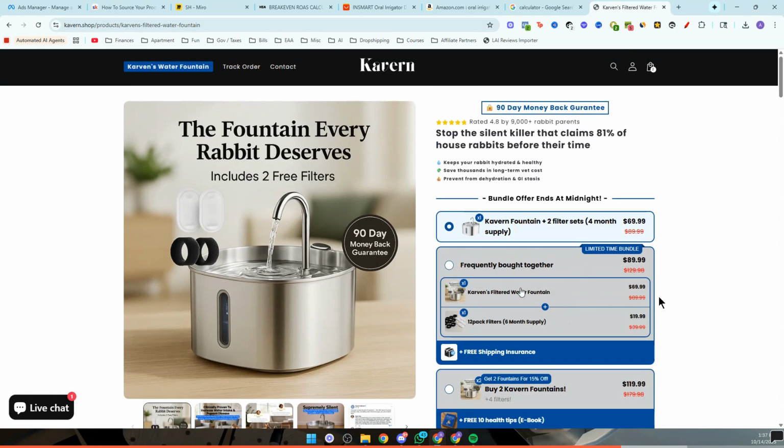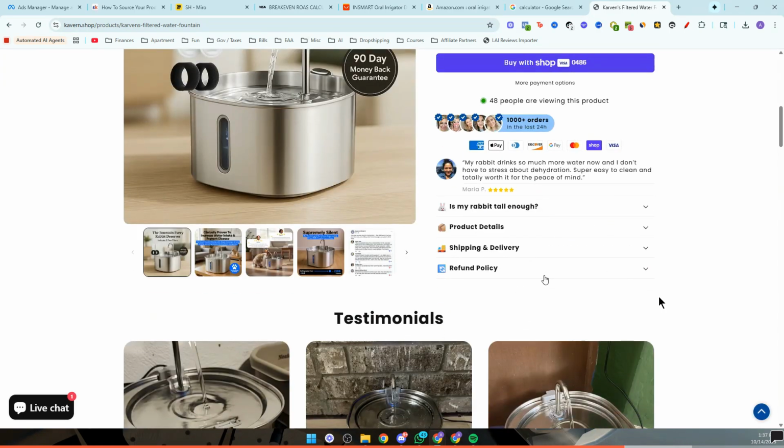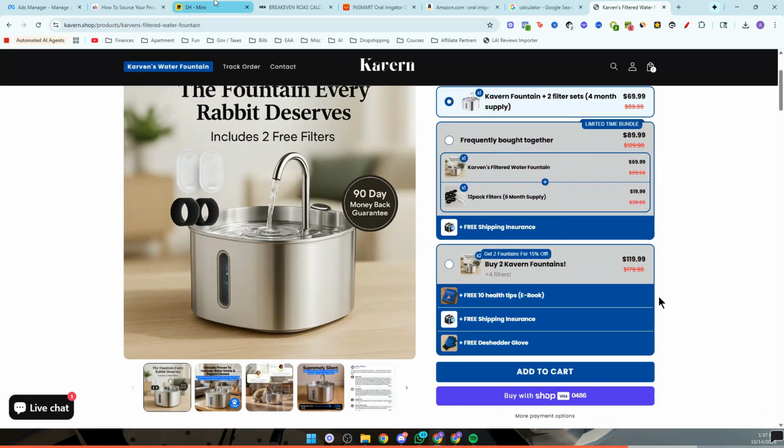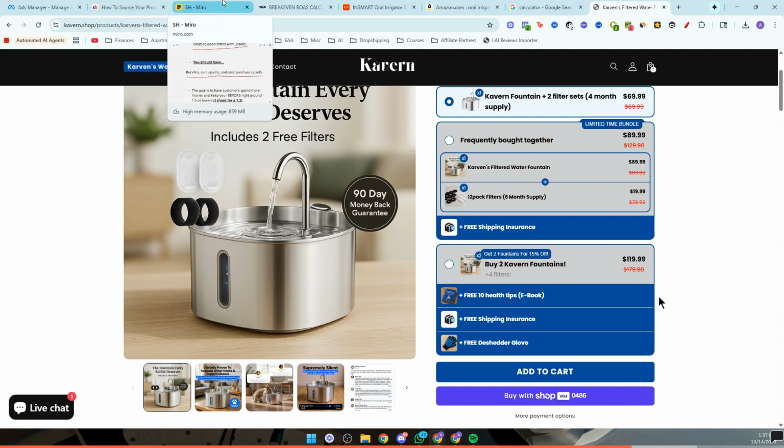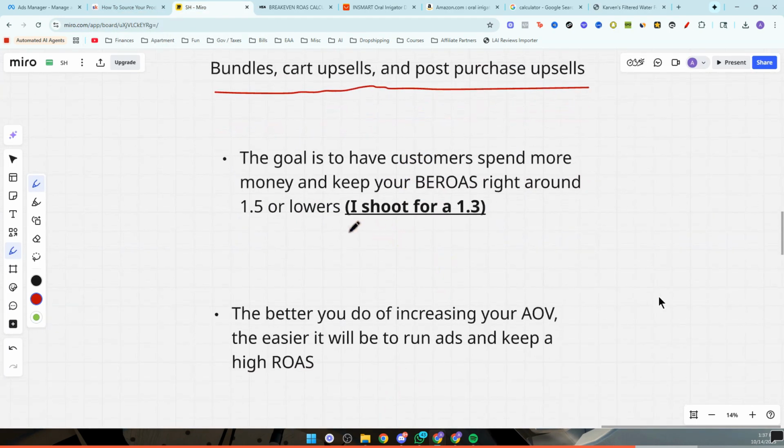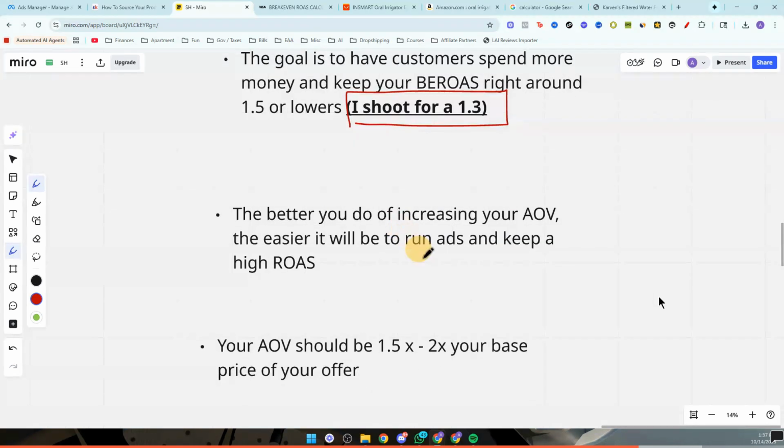If you want to save some money, get 50% off. So it just makes it easier to be profitable, because the more money someone spends, the easier it is to be profitable. There'll be more trainings on this inside the program, of course. So yeah, my goal is to be on average right around a 1.3 ROAS. The better you do at increasing your average order value, the easier it is to run ads and be profitable.